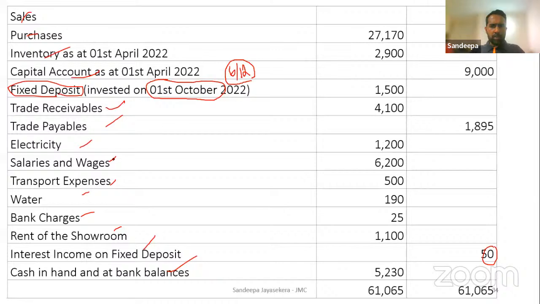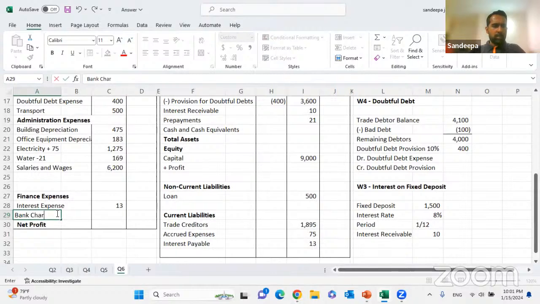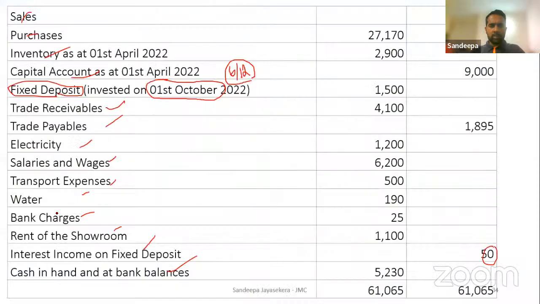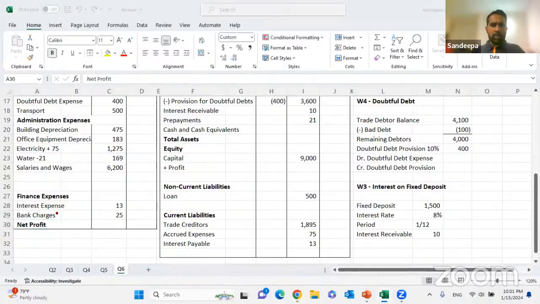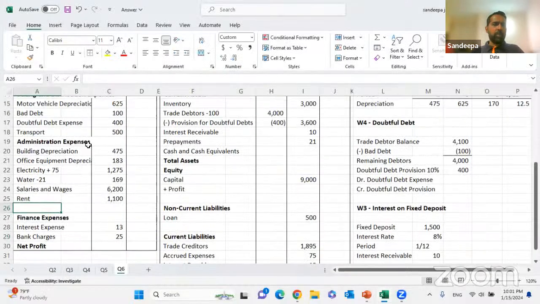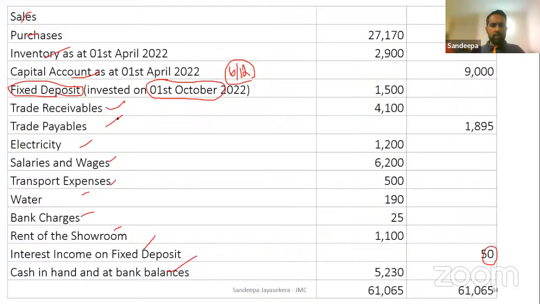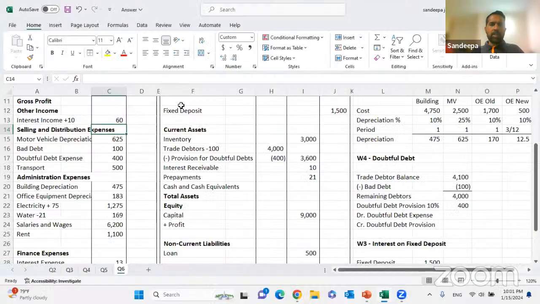Minus 21. Bank charges, we can put that under the finance expenses, 25. Rent of the showroom 1,100. Interest income from fixed deposit. When these 10 are added, 50 plus 10 is 60. Finally, cash balances 5,230.